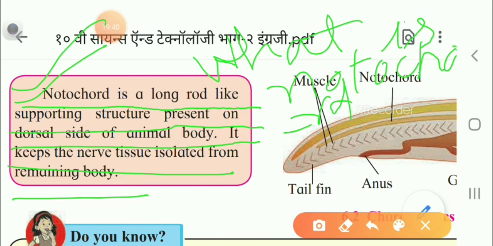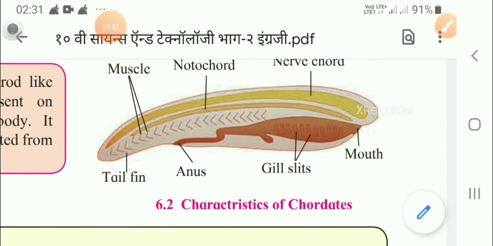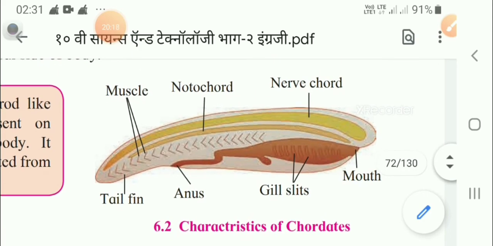Now, so we will see now the next characteristic of the chordate. So here you can see the structure. In this structure it is shown how the muscles are there, how the tail fin is there, how the anus is there. What is anus? Anus is the opening of the rectum from which the excreta is removed. How the notochord is there, how the nerve cord is there, it all you can see in this.